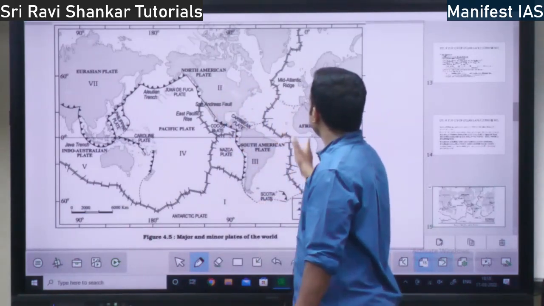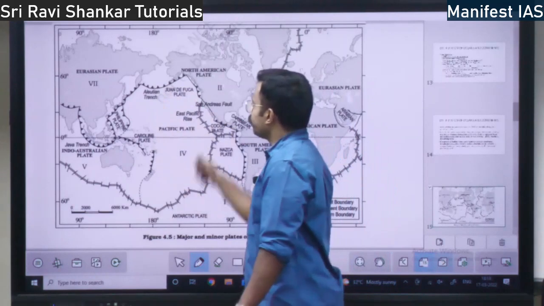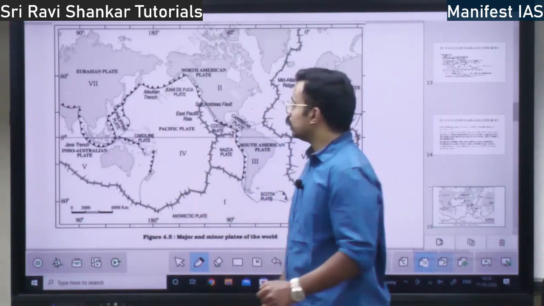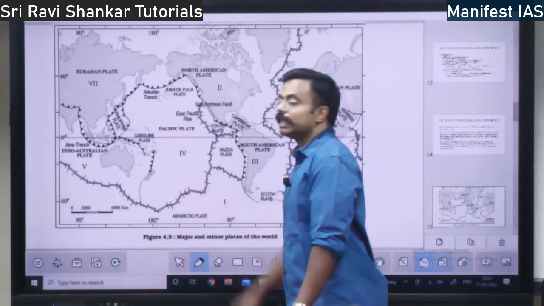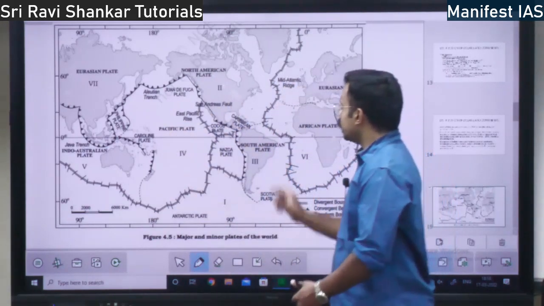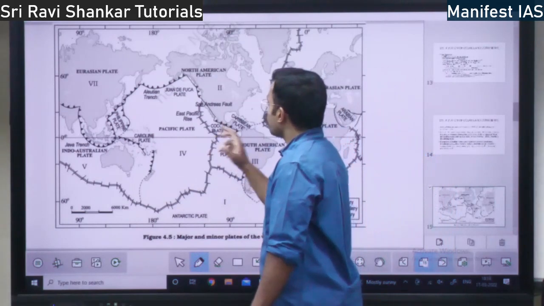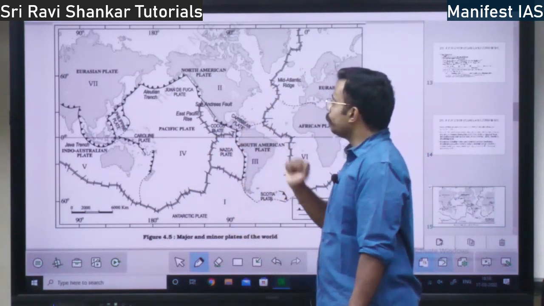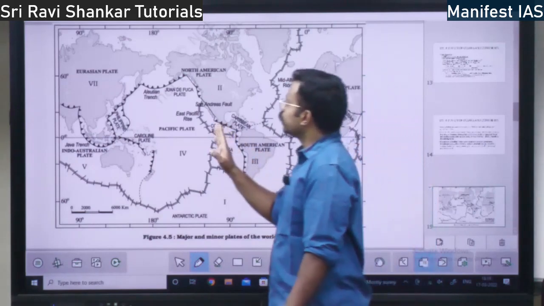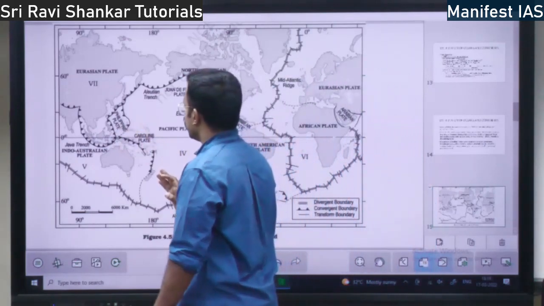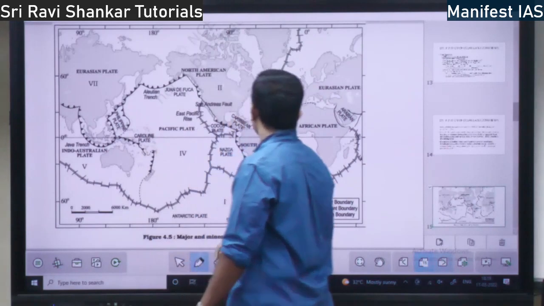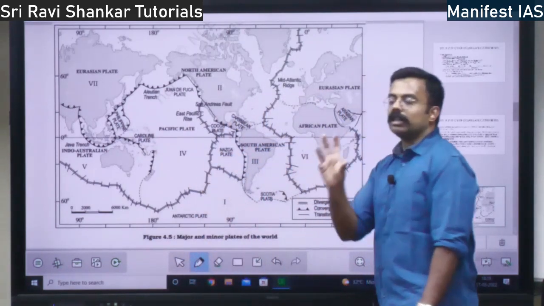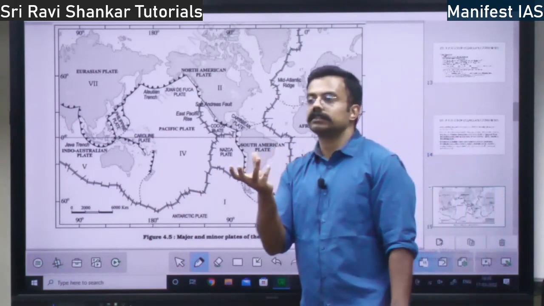You see here, Pacific plate is there. This is an oceanic plate. It is in the ocean, right? So, these are the major plates. Not only major plates, there are minor plates. Cocos plate is there. Nazca plate is there. Caribbean plate is there. East Pacific rise. Philippines plate is there. Caroline plate is there. And also you have Arabian plate. All these are small plates.